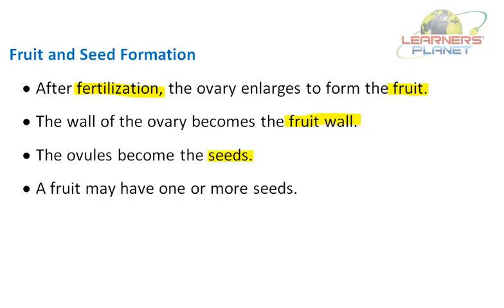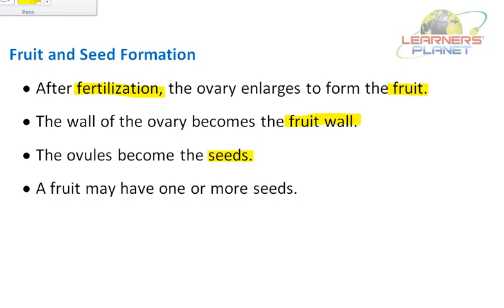Students, the ovary of the flower develops and becomes a fruit with seeds inside it. The other parts of the flower like sepals, petals, stamen, stigma, style, all dry up and fall off. Only the ovary is left behind.